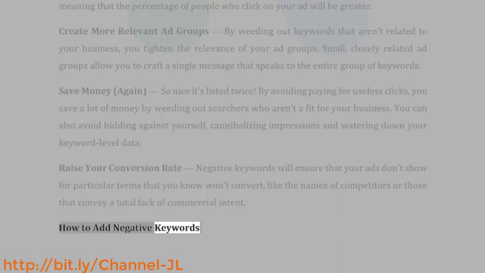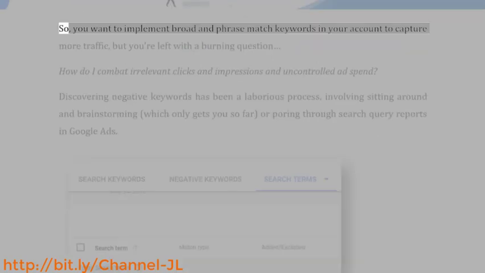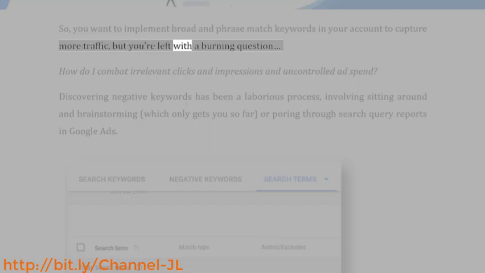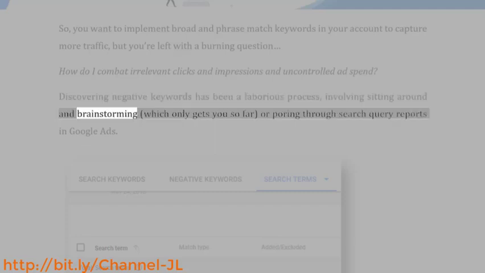How to add negative keywords? So, you want to implement broad and phrase match keywords in your account to capture more traffic, but you're left with a burning question. How do I combat irrelevant clicks and impressions and uncontrolled ad spend? Discovering negative keywords has been a laborious process, involving sitting around and brainstorming, which only gets you so far, or poring through search query reports in Google Ads.